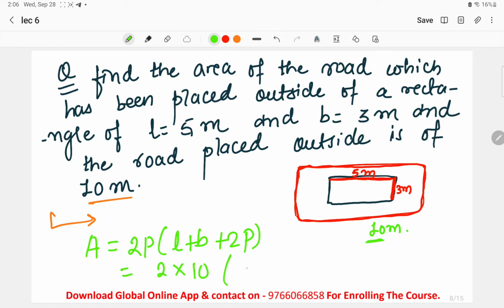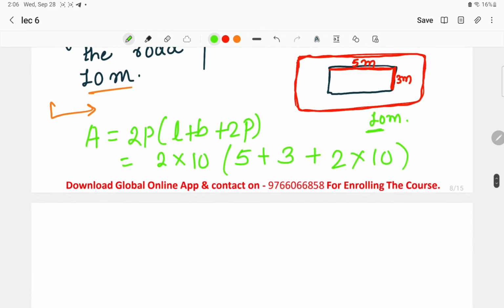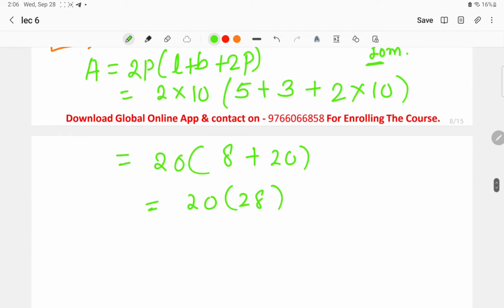Length is 5 plus 3 meters breadth, plus 2 into again 10. So basically the answer will be 20 into (5 plus 3 is 8, plus 20), which means 20 into 28. It means the answer will be 560. So in this way, this is the answer to the question: 560.